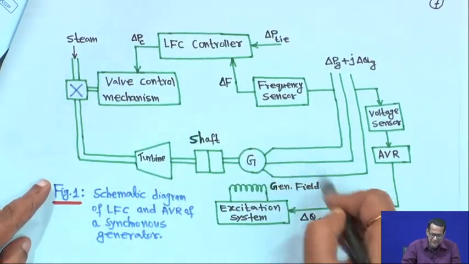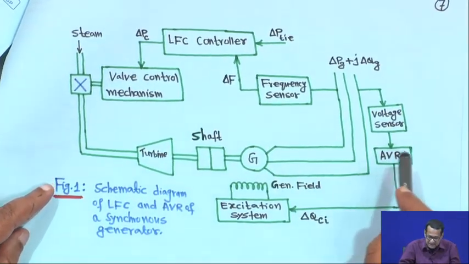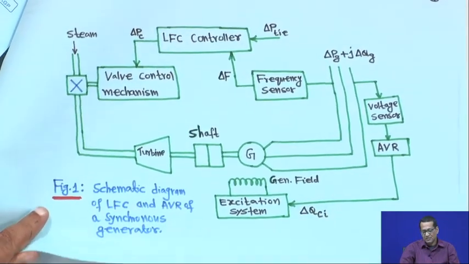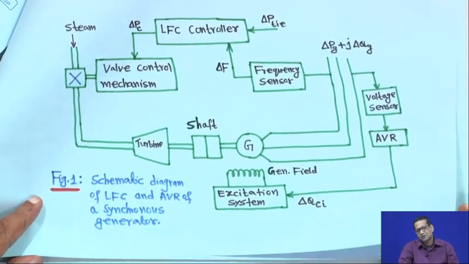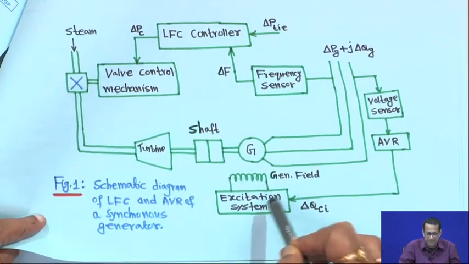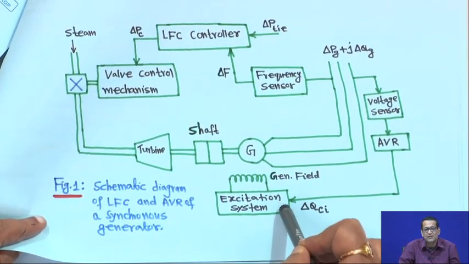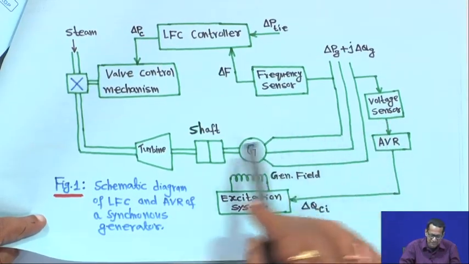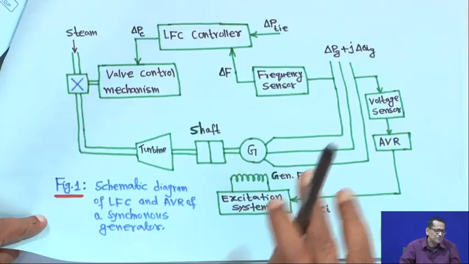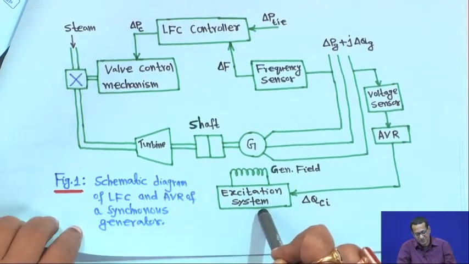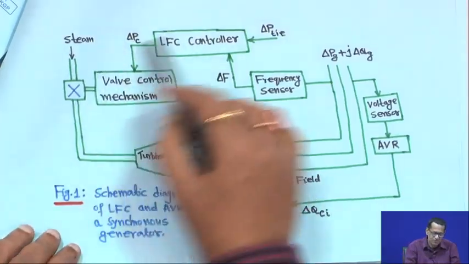This is a schematic diagram, but the AVR and generator field excitation system actually come under power system dynamics and control, which is beyond the scope. Although it looks very simple here, those things are not easy; you have to consider so many things. Our case is we will only consider load frequency control, we will not consider this part. So, this is a schematic diagram of the system as a whole.